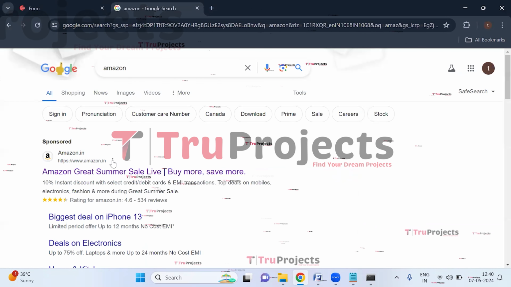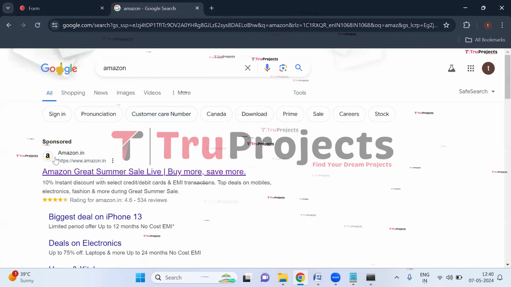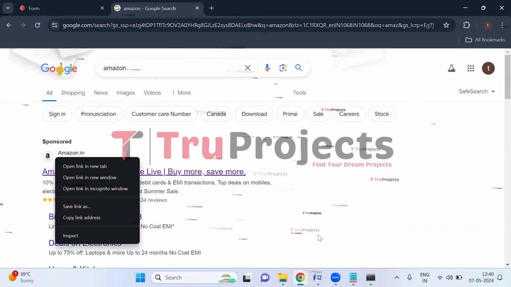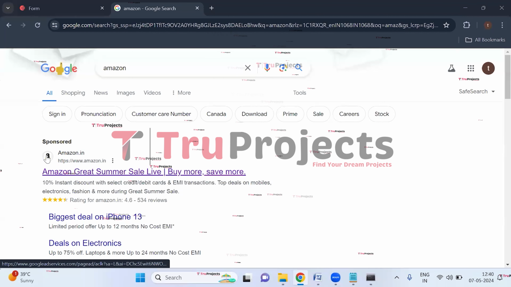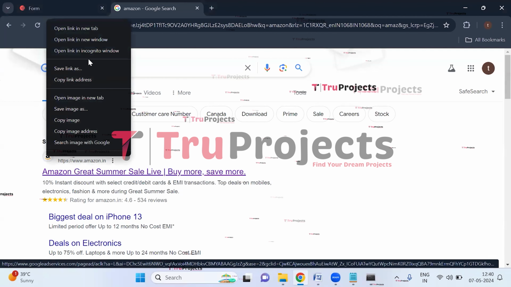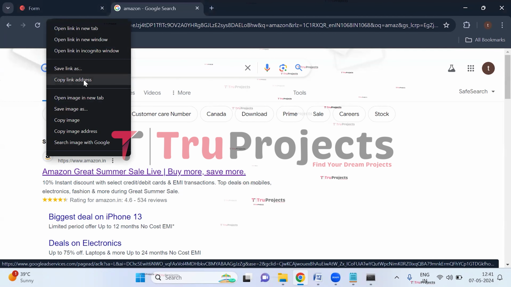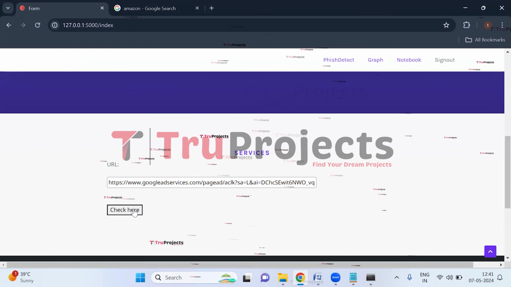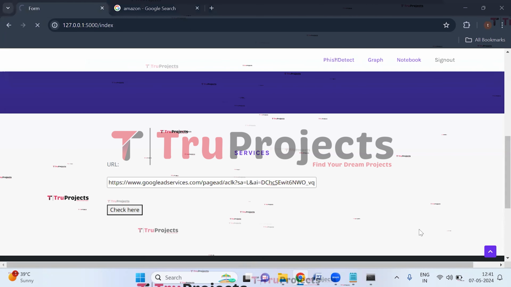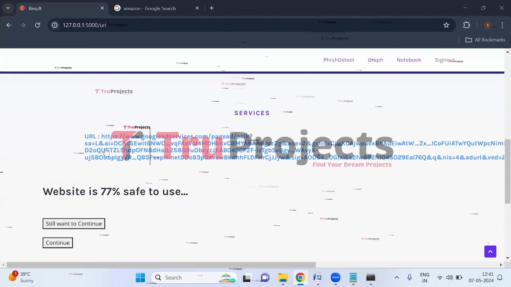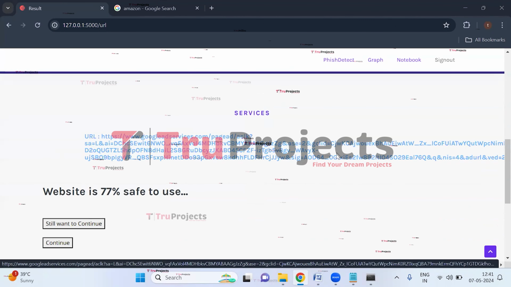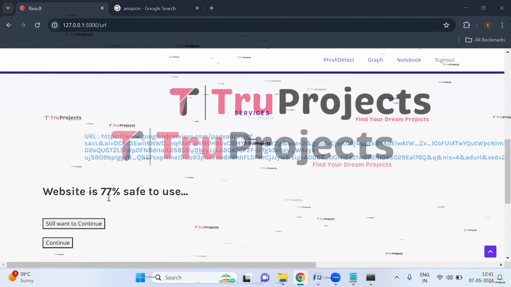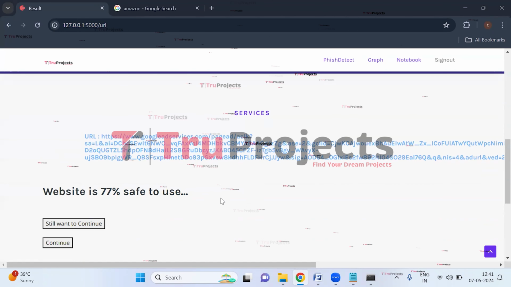So here I'm copying the link of the Amazon and then paste it here and then click on check here. So this is the entered URL and here we can see the result, that is website is 77% safe to use.